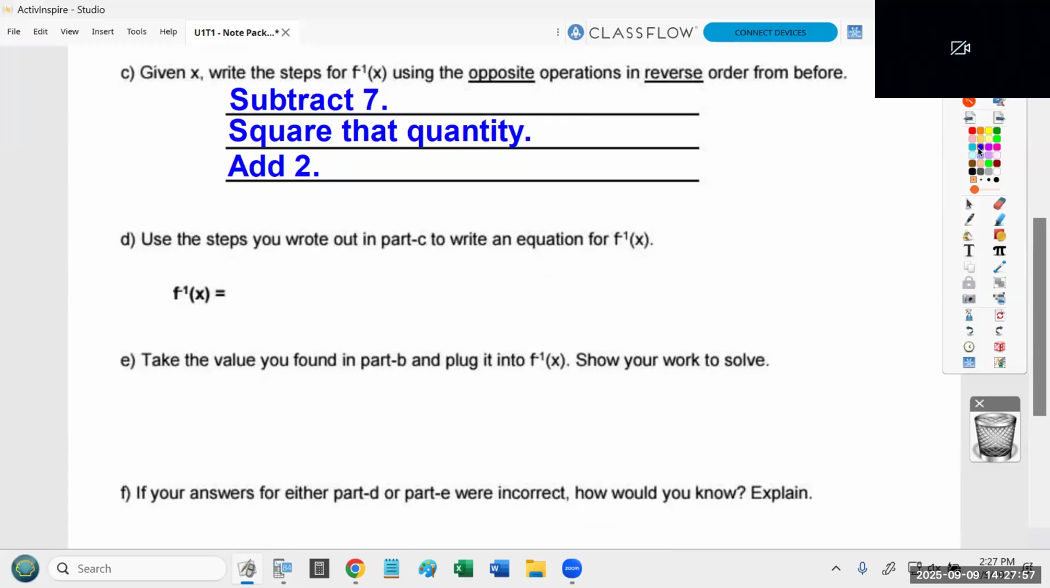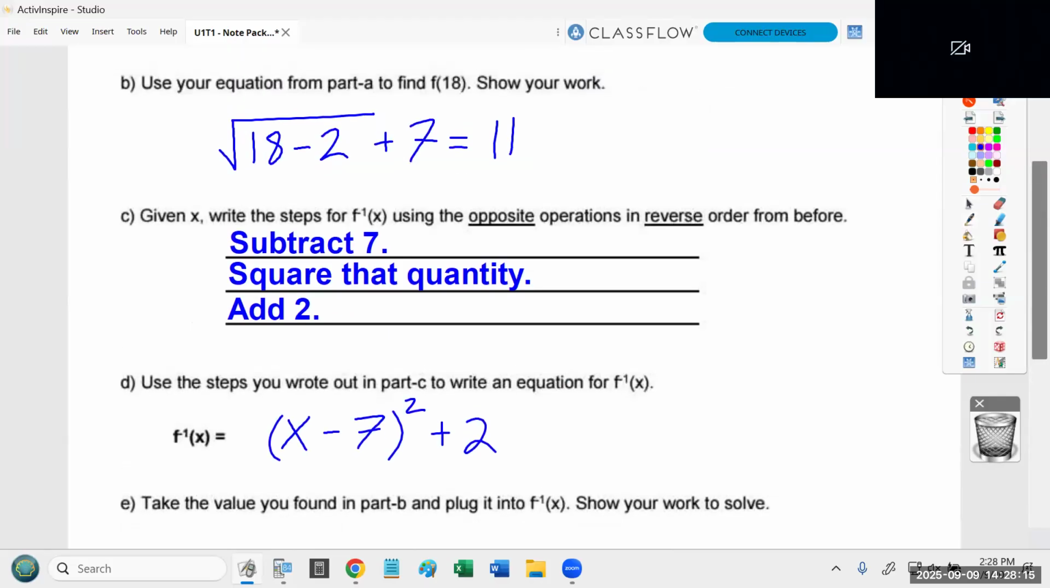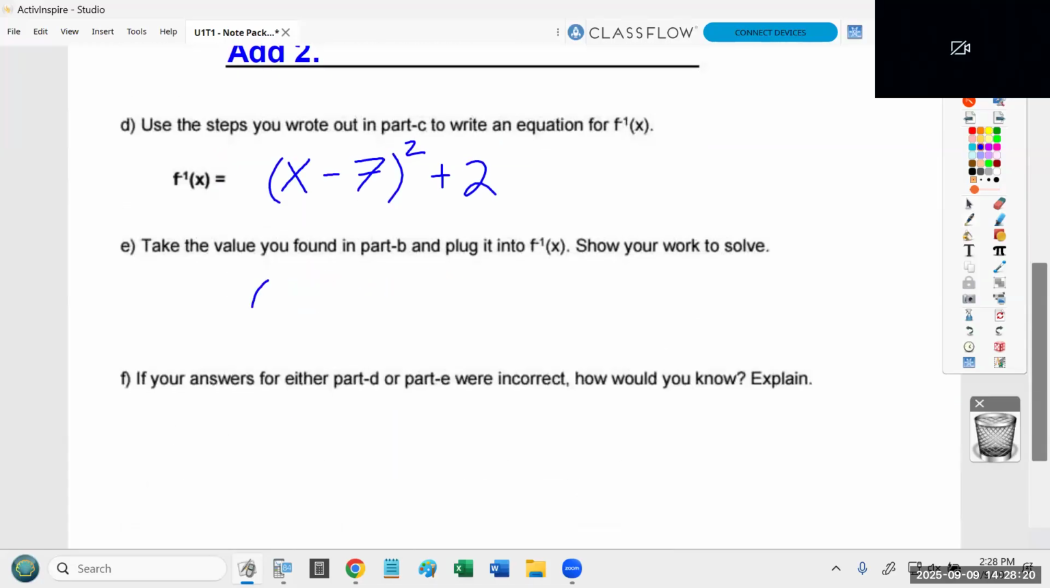So I'm going to start with a number. I'm going to subtract 7. I'm going to square that quantity and then add 2. And now I'm going to take the number that we got in part D. Remember, in part B, it turned 18 into 11. So I want to make sure 11 turns into 18. Well, 11 minus 7 is 4. 4 squared is 16. And 16 plus 2 is 18.